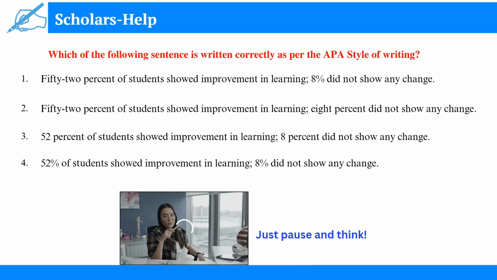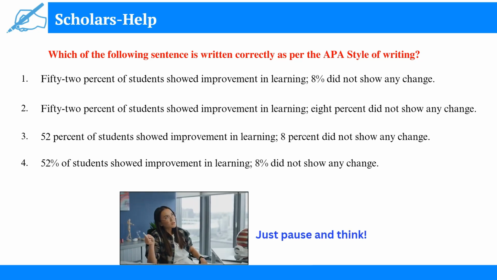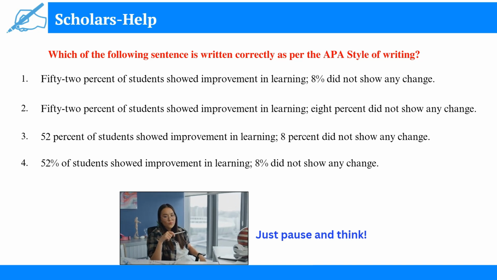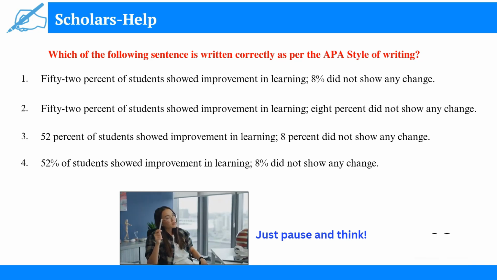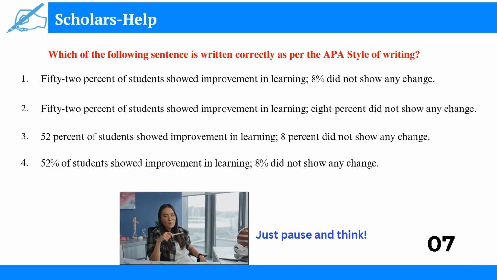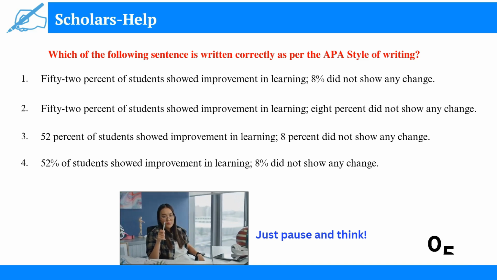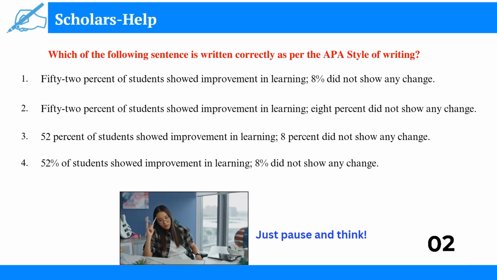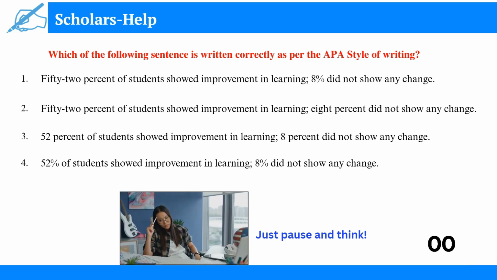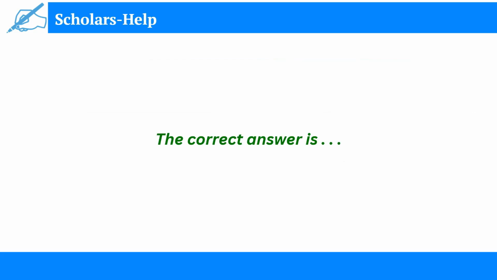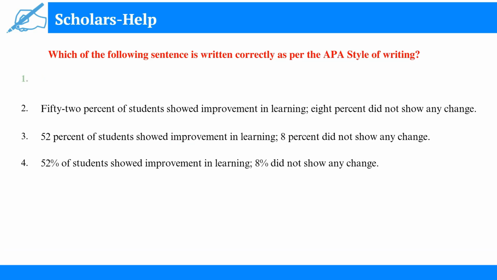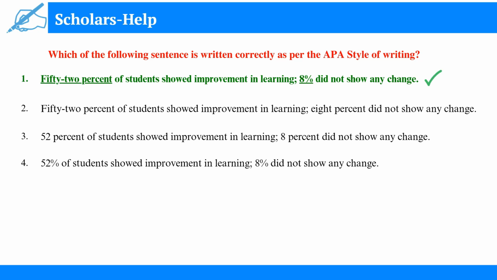Now just pause and think as to which sentence is written correctly, according to the APA style of writing. So, the correct answer is the first sentence, in which the word percent is used with the number 52, which is written in words, and the symbol of percentage is used with the number 8, which is written as a numeral.